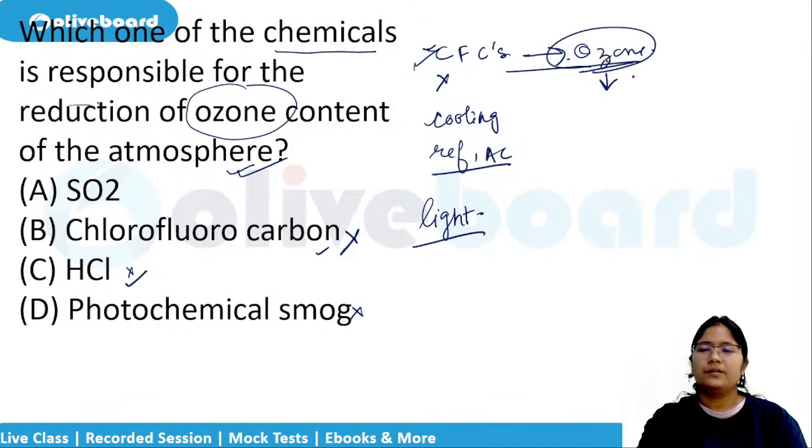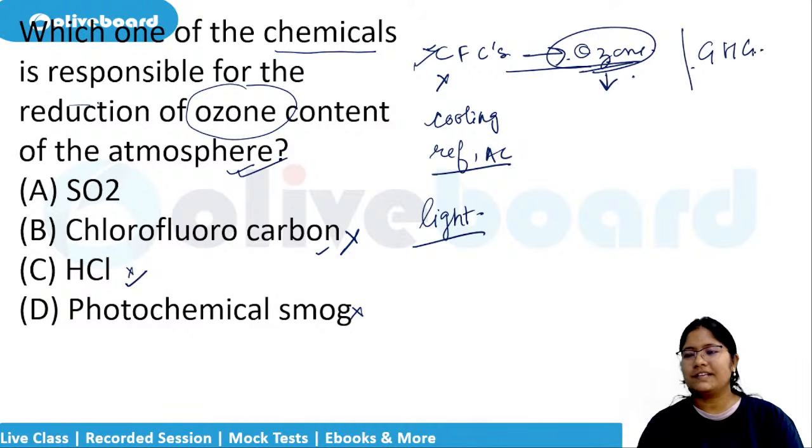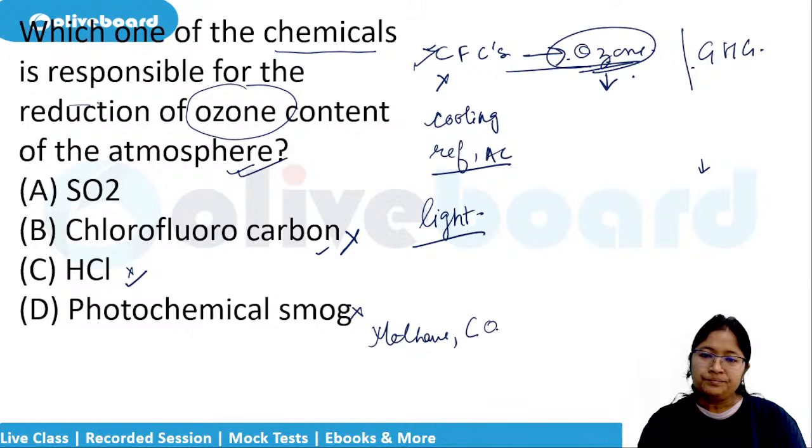Yes. Okay, don't confuse it with the greenhouse gases, because for the greenhouse gases you have to remember there is methane, carbon monoxide, and carbon dioxide. Based on the option, you have to decide.